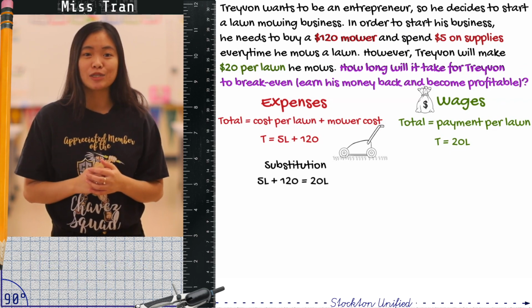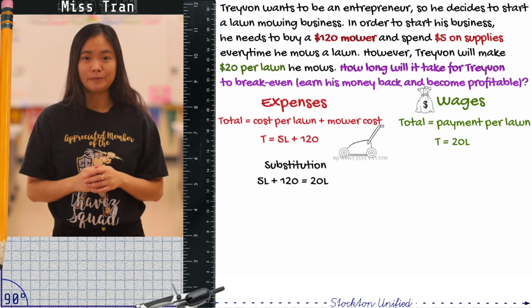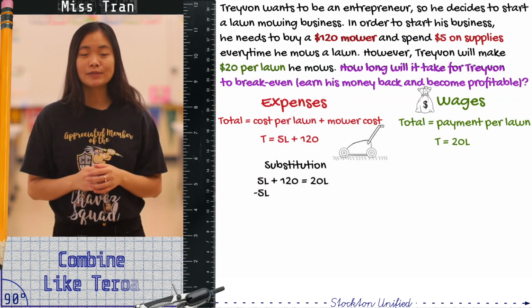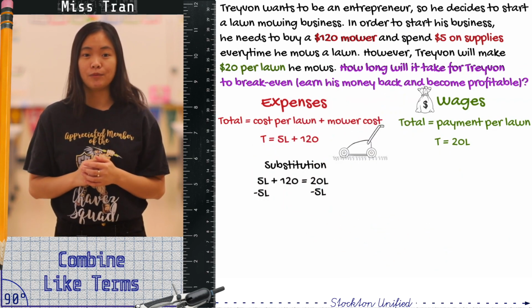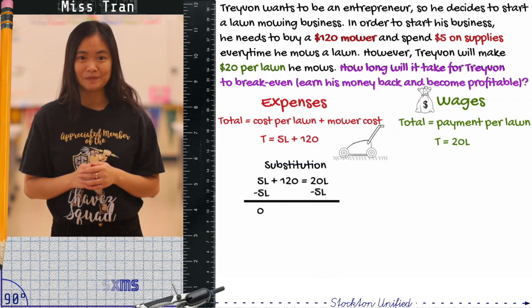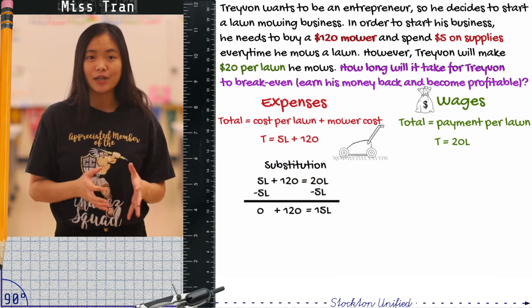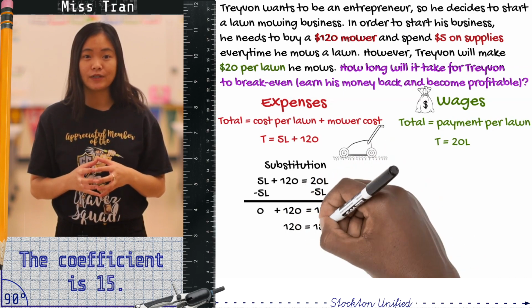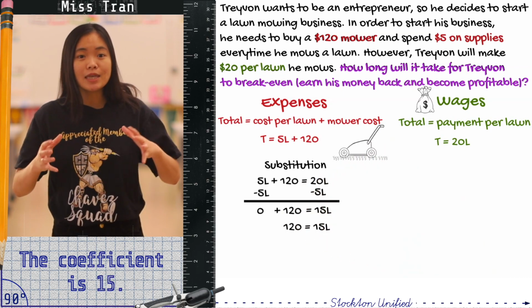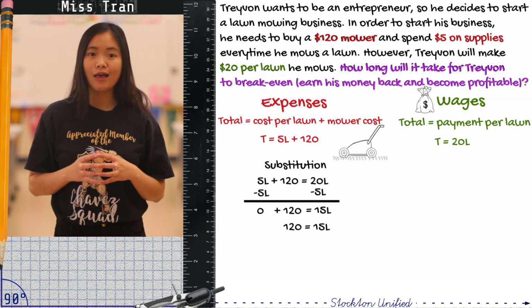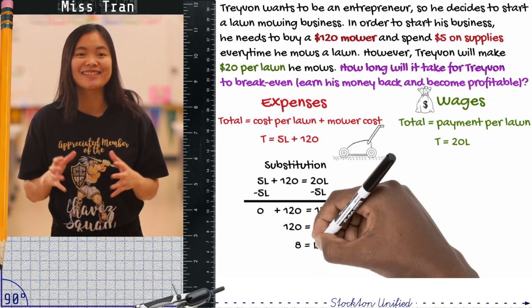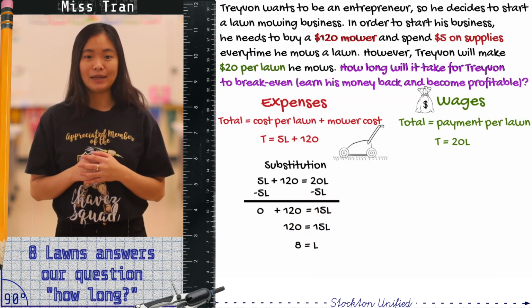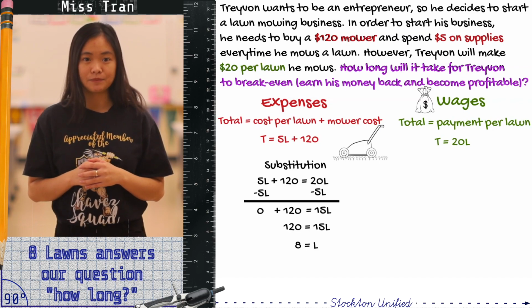Now let's use our algebra skills to figure out a solution. We will subtract both sides by 5L to gather our variables together on one side. Then we will divide both sides by the coefficient 15. This will isolate our variable. L is equal to 8, which means he needs to cut 8 lawns before he begins making money and has to pay off his expenses.